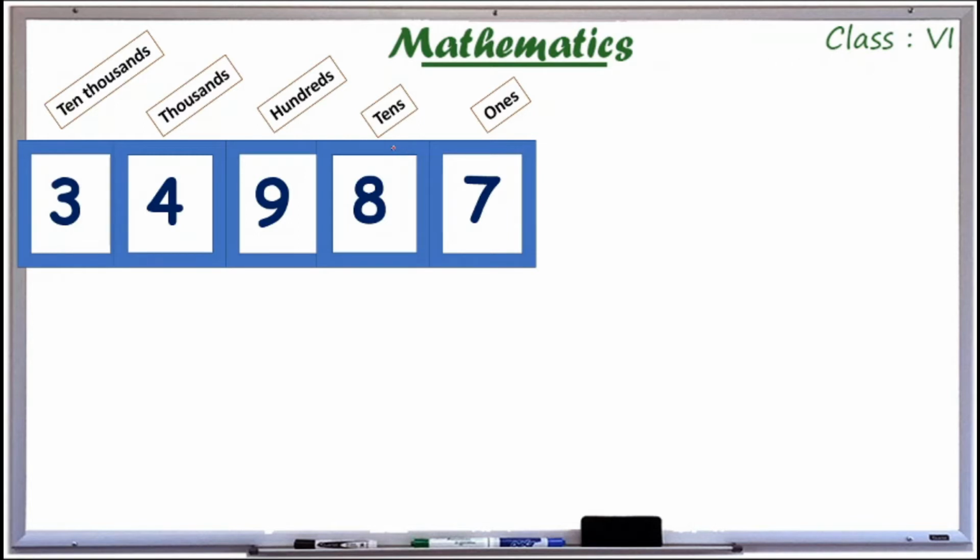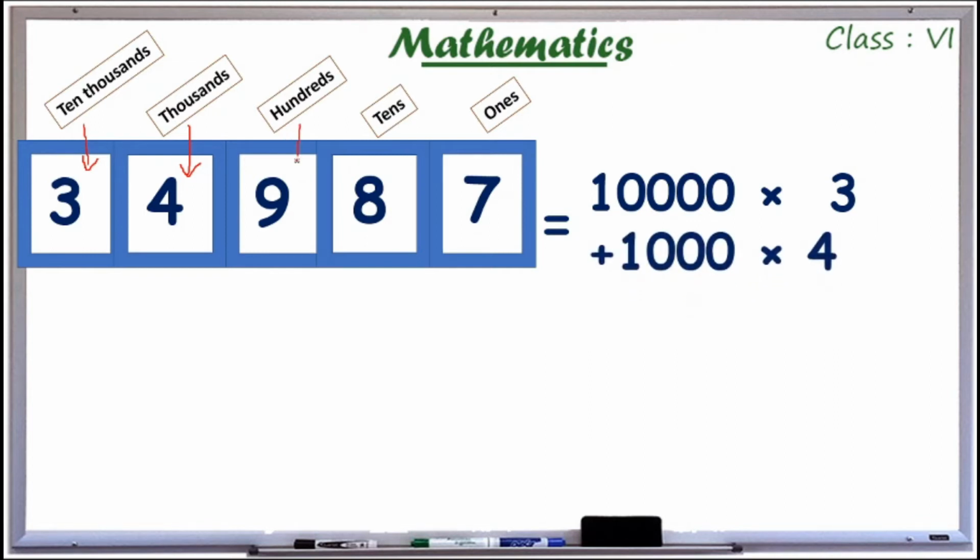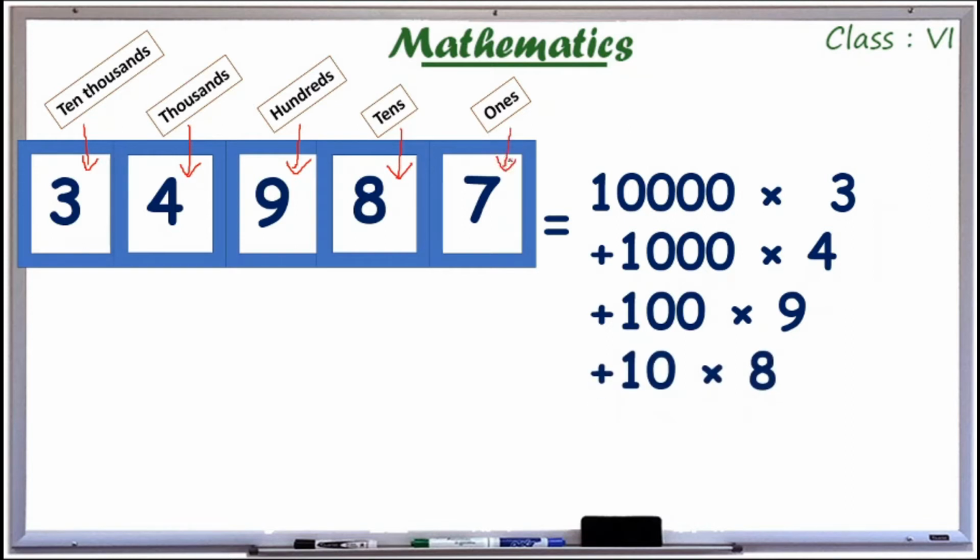So we have another number. For 10,000 I have 3. For thousands place I have 4. For hundreds place I have 9. For tens place I have 8. And for ones place I have 7.